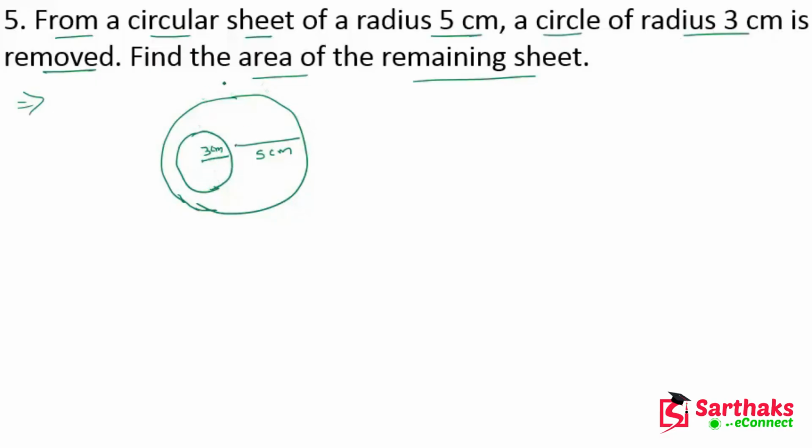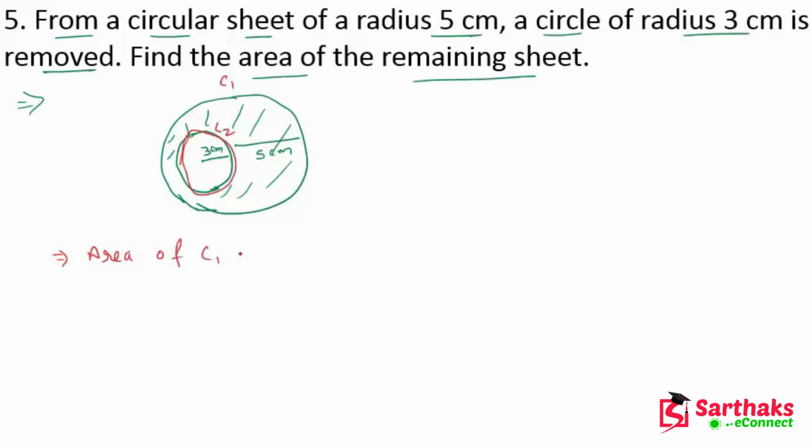So what is the area of the remaining sheet? For this we have to subtract the area of the second circle from the big circle. Let's suppose this is c1 and this is c2, circle 1 and circle 2.